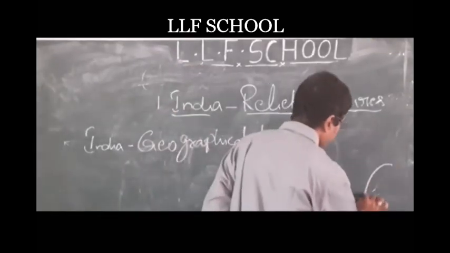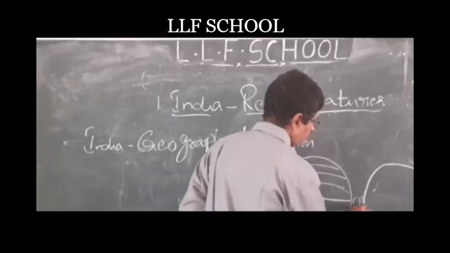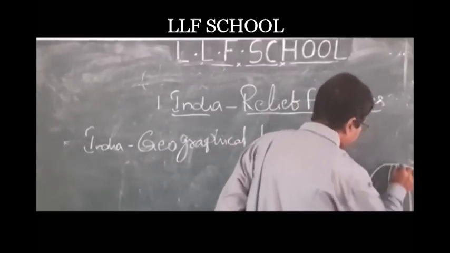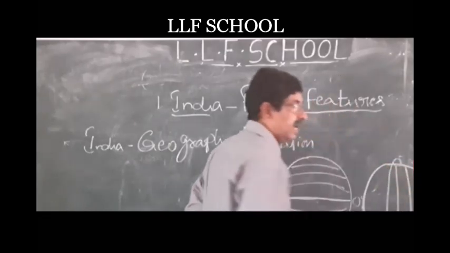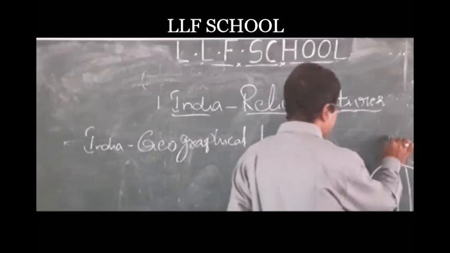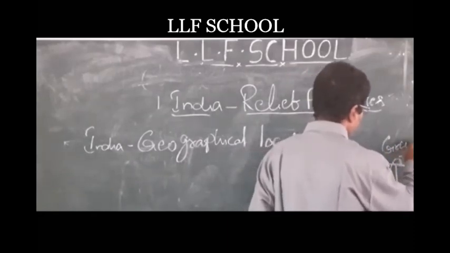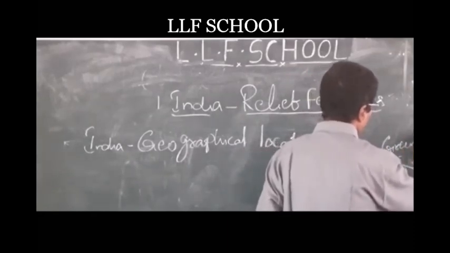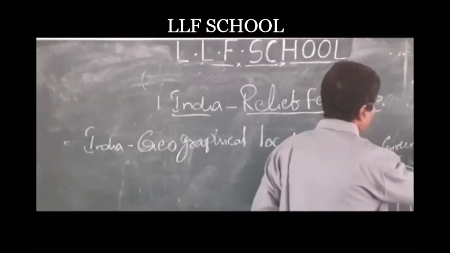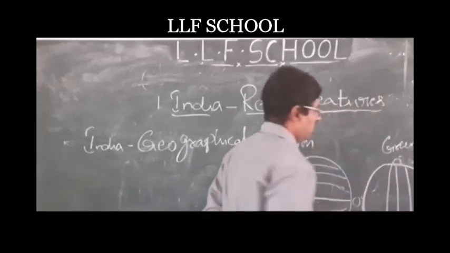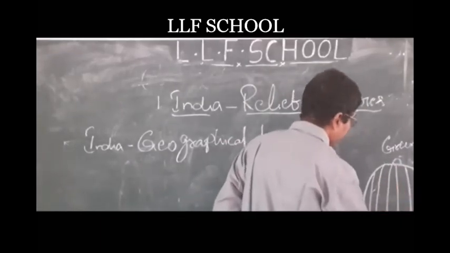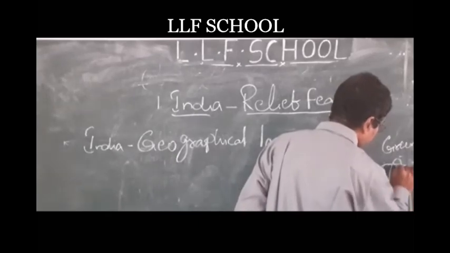And 0 degrees longitude is called the Greenwich line, or Greenwich longitude. The Greenwich longitude divides the globe into two parts.